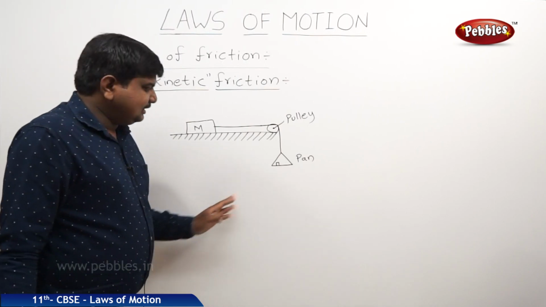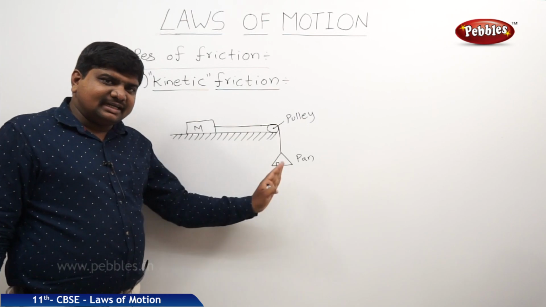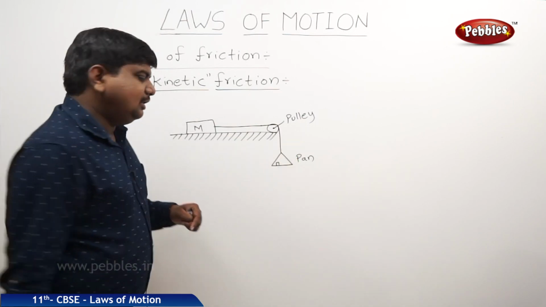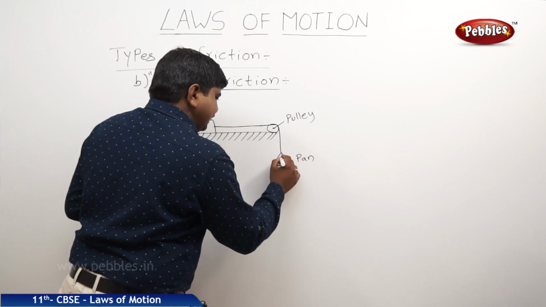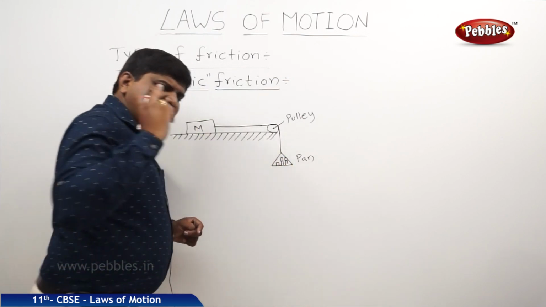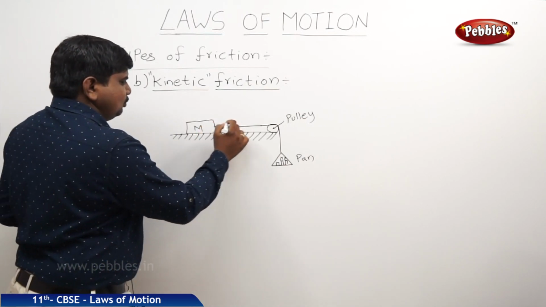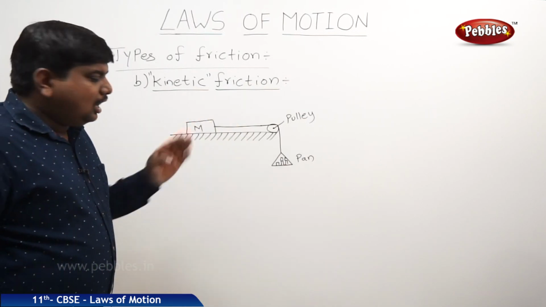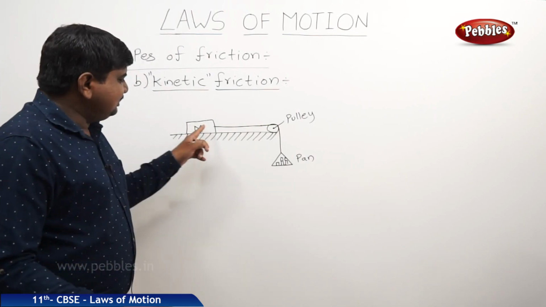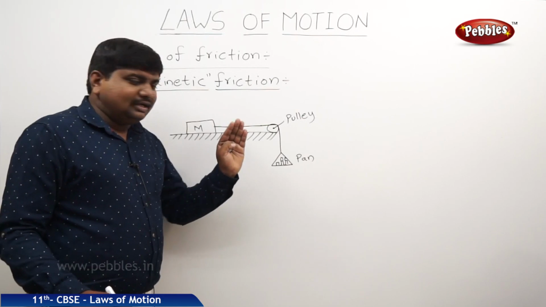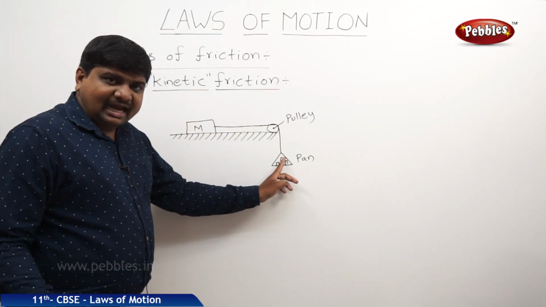In static friction, the net force acting on the body is 0 up to some conditions, up to some weight. Whenever you keep on adding weights in the pan, at one particular weight, the body will start to move slowly. Up to that, the body will be in the steady state. So we can say that the body is experiencing static friction before this one weight is added.